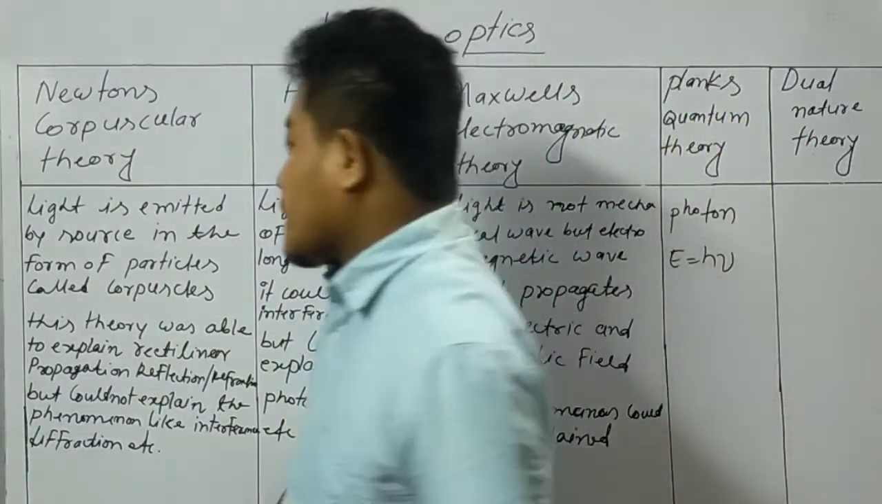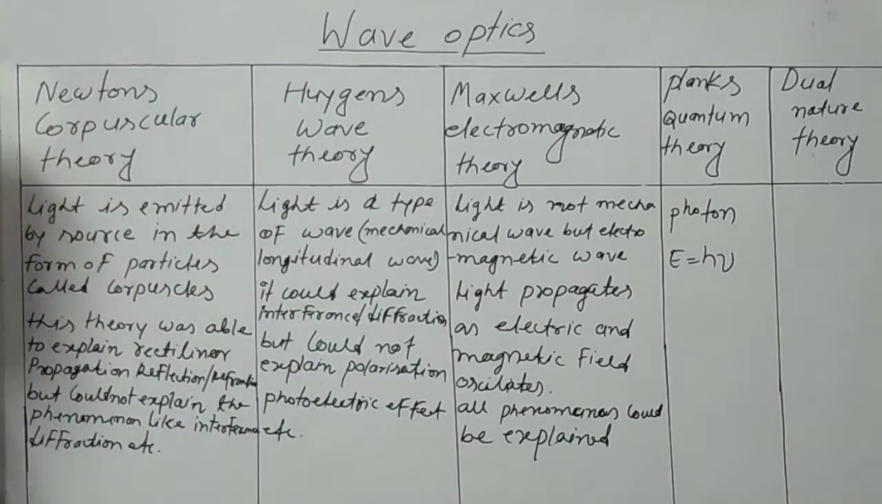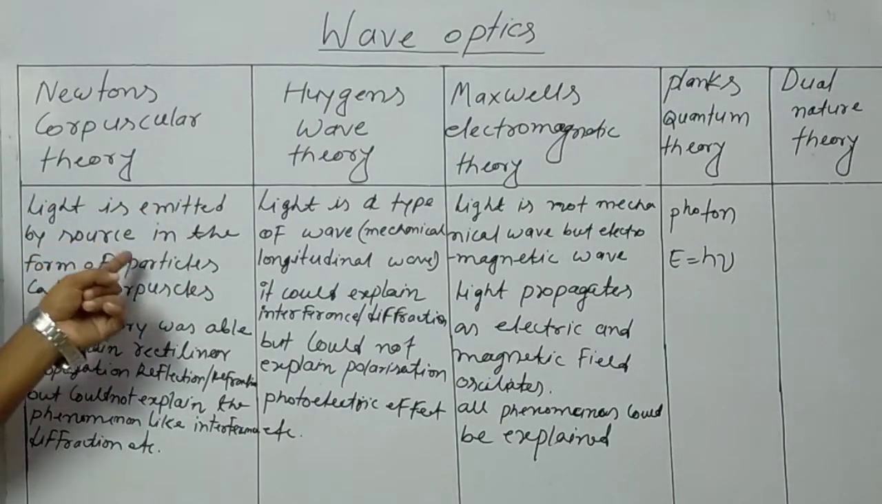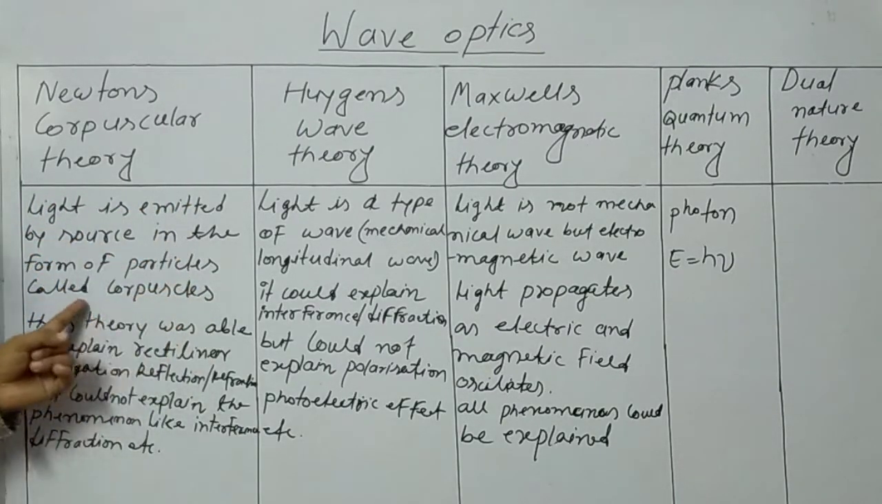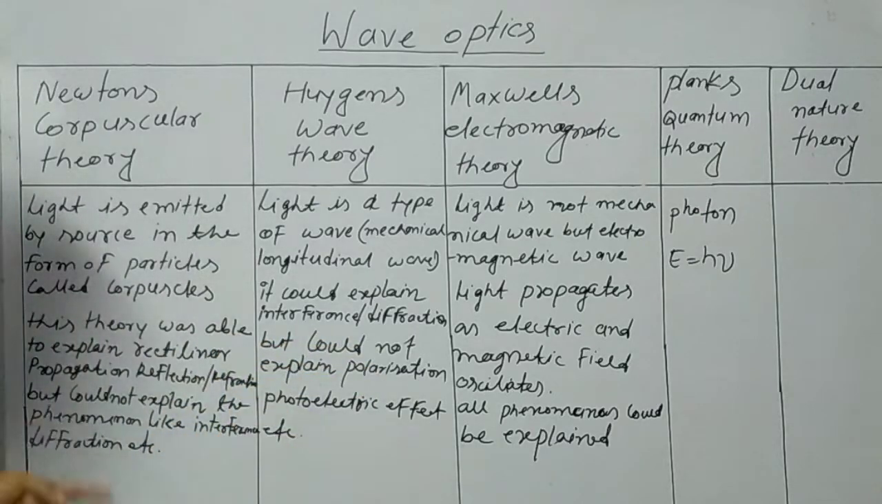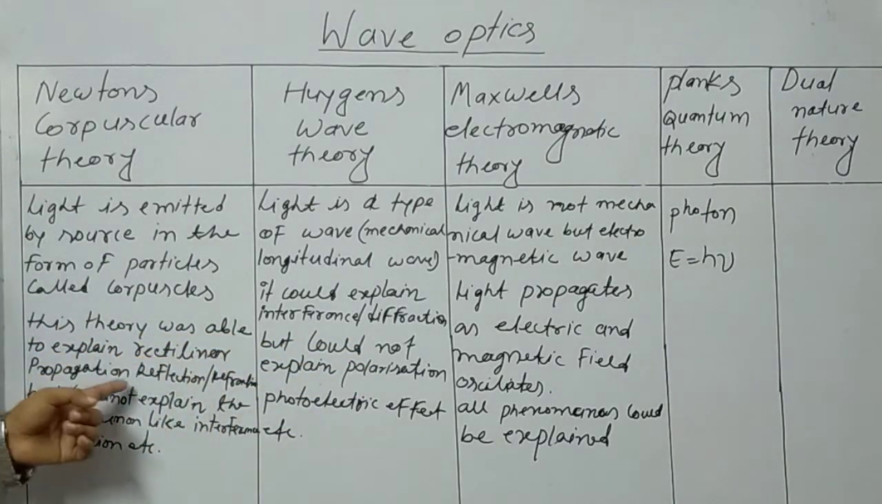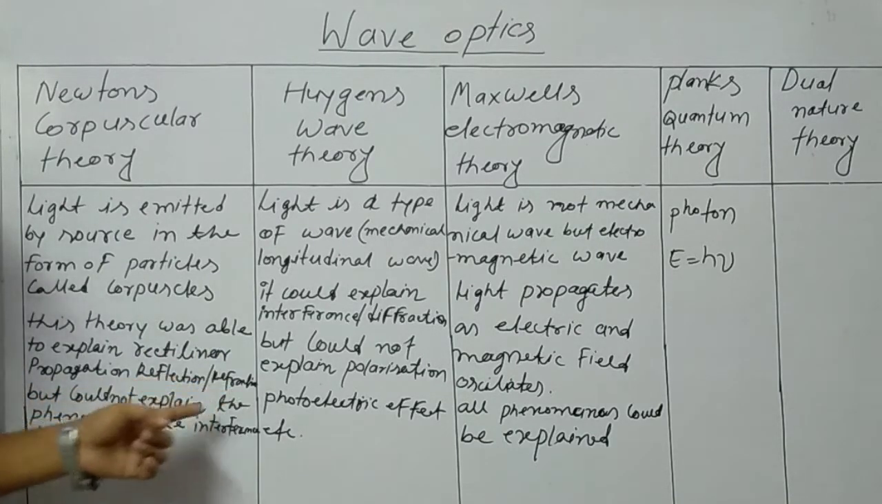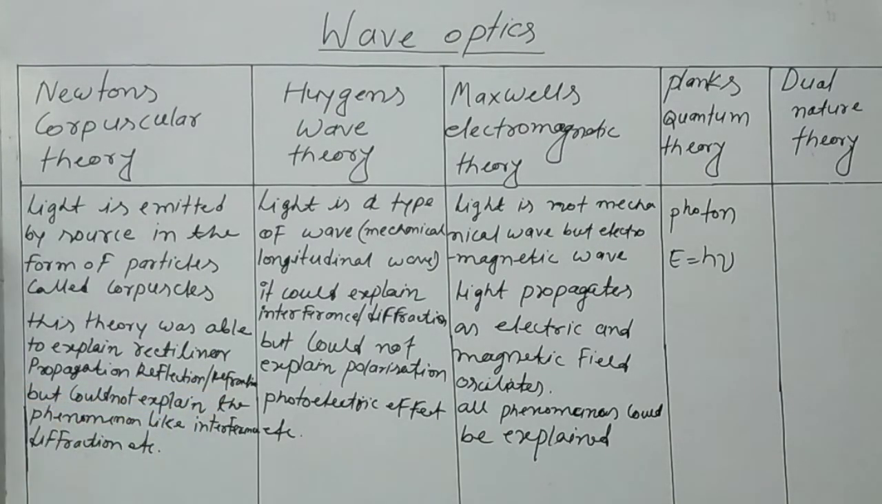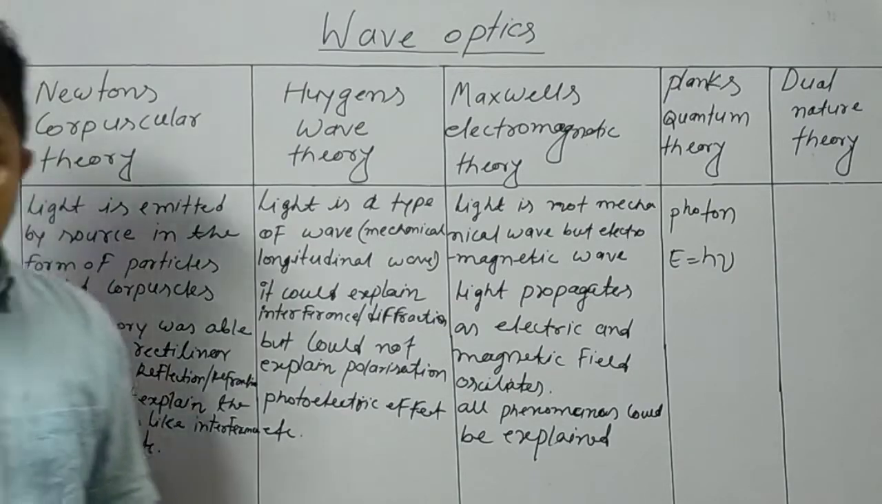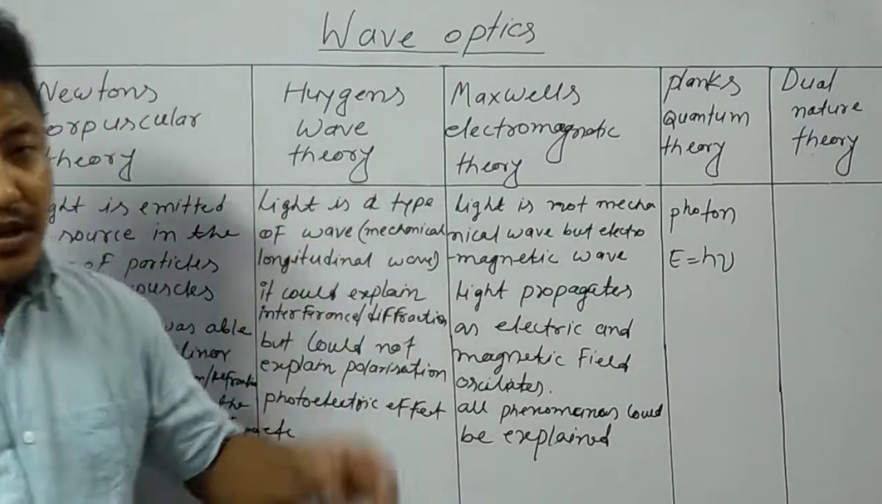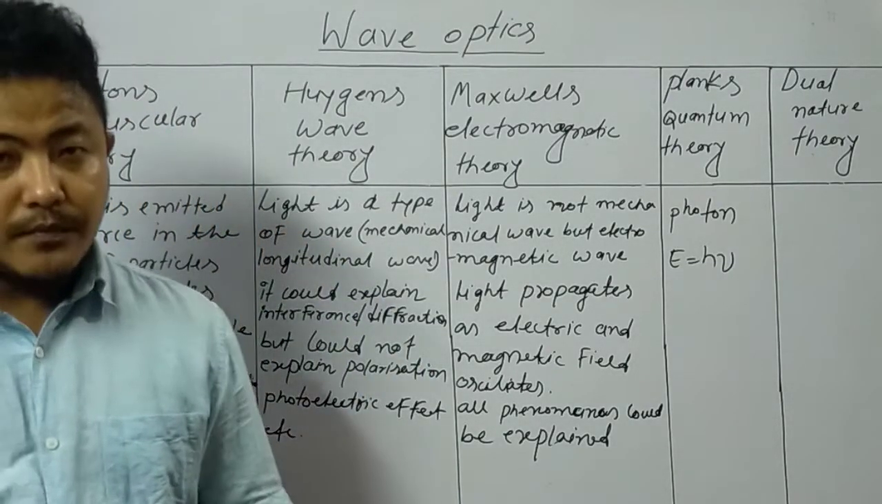That is why a scientist came, that is Huygens. I have written here clearly that light is emitted by a source in the form of particles called corpuscles. This theory was able to explain rectilinear propagation, reflection, and refraction, but could not explain phenomena like interference and diffraction. I hope you have understood it.